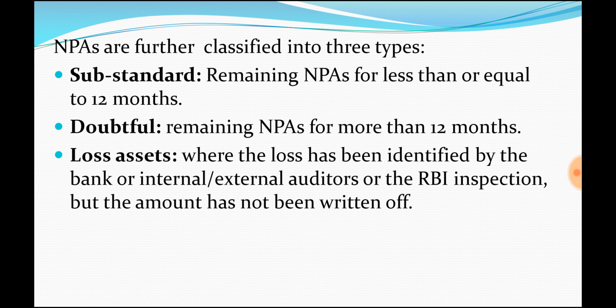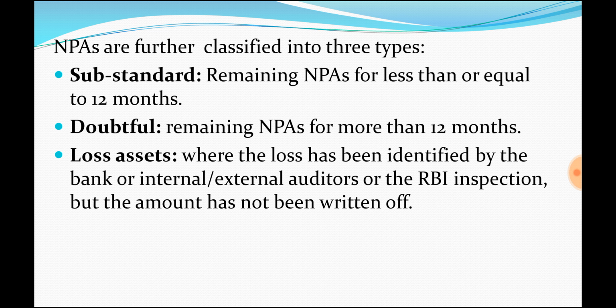And finally, loss assets, which is in fact where the doubtful assets will eventually be termed as loss assets. That is the third category. These are very clearly identified by the bank as assets from which they won't get anything back.